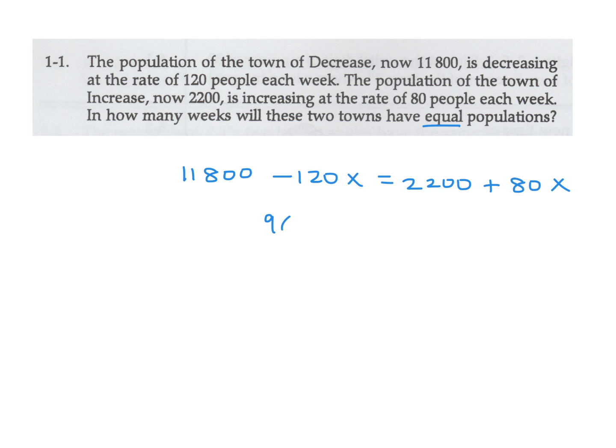So this will be 9600 is 200x. And when you divide through, you get x equal to 48. So 48 weeks is the answer.